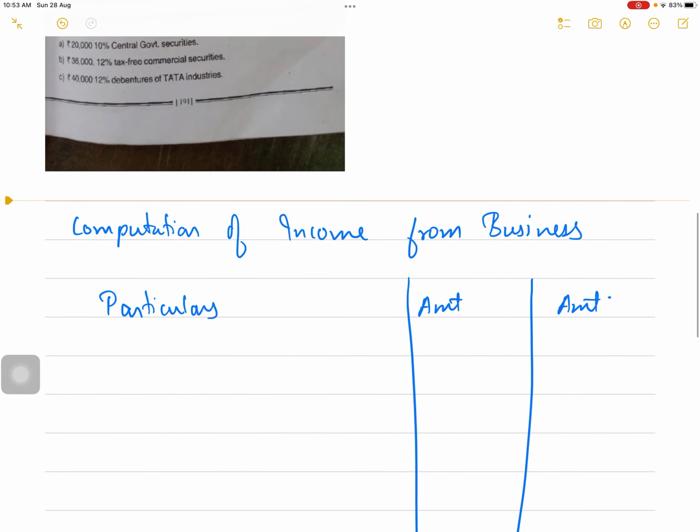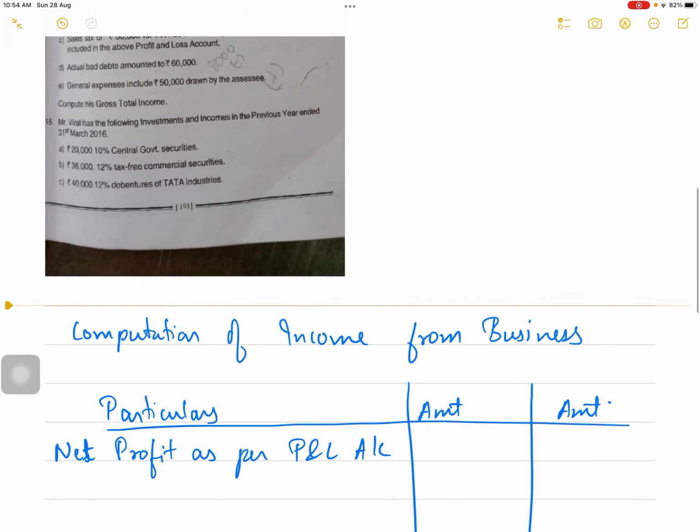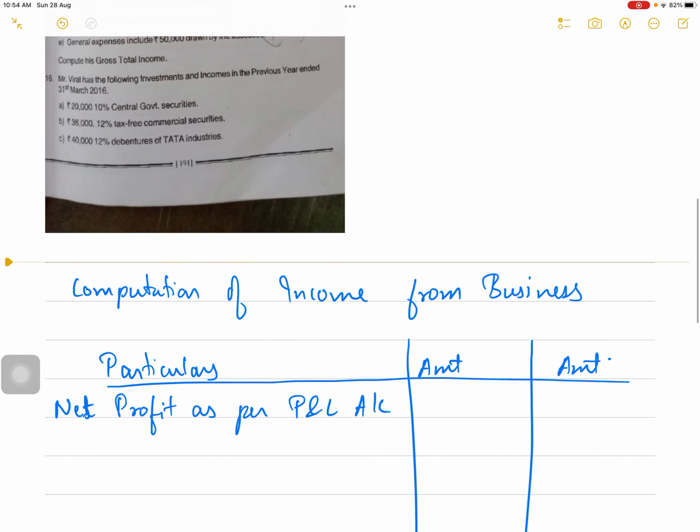Now net profit as per P&L account. The net profit as per P&L account given is 34 lakhs.